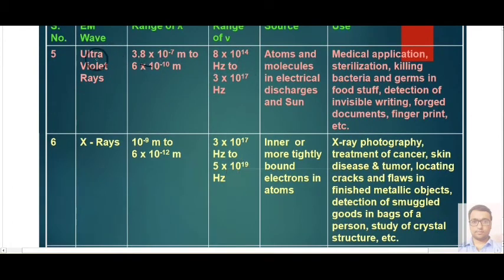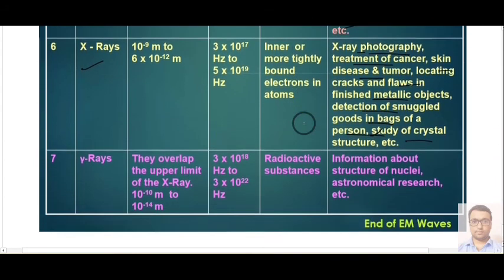Similarly, we have ultraviolet rays, then X-rays. X-rays are used in X-ray photography, treatment of cancer, skin disease, etc. So in medicine it is used, and also in detection of smuggled goods in bags of a person, and study of crystal structure. Similarly, UV rays are basically used in disinfection, that is killing bacteria and germs, but it is also harmful to the skin, as it burns the skin.